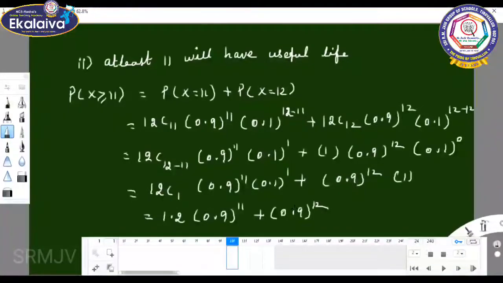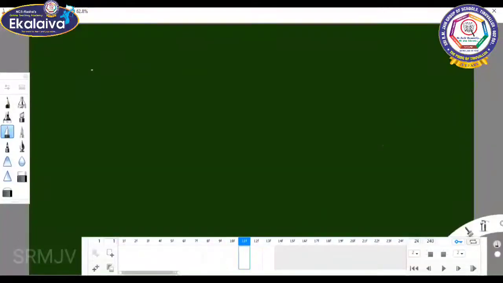You can take 0.9 whole power 11 commonly out.